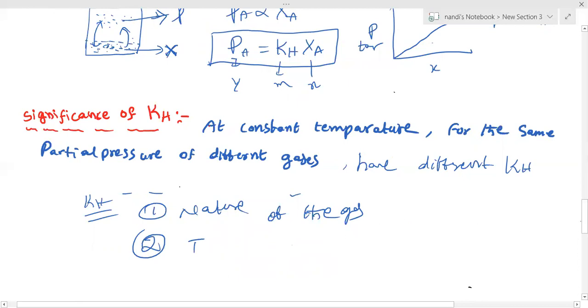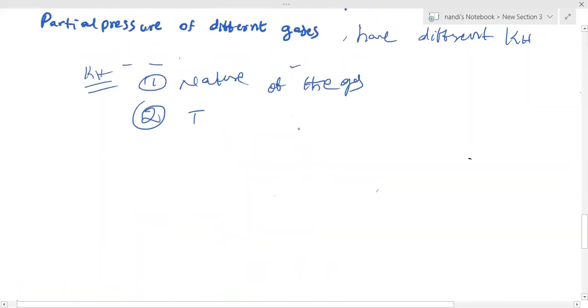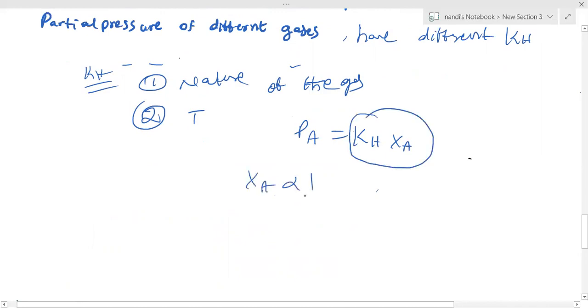For example, you can check it here by using our formula: partial pressure equals Kh into mole fraction. So these two are inversely proportional to each other. The mole fraction of the gas is inversely proportional to Kh. So the higher the Kh value, the lower the solubility.